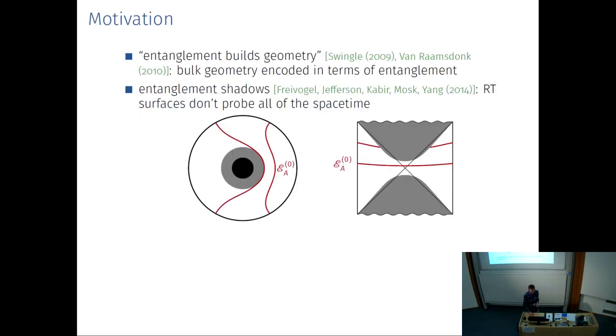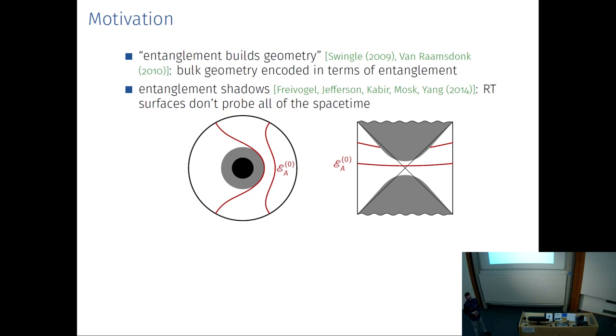Before I introduce the exact definition of this non-spatial entanglement, let me first give some motivation why studying non-minimal extremal surfaces is interesting in the first place. So for about 15 years, there has been an idea floating around in ADS-CFT that entanglement should be intimately connected to the ADS geometry, which has been summarized under the slogan entanglement builds geometry.